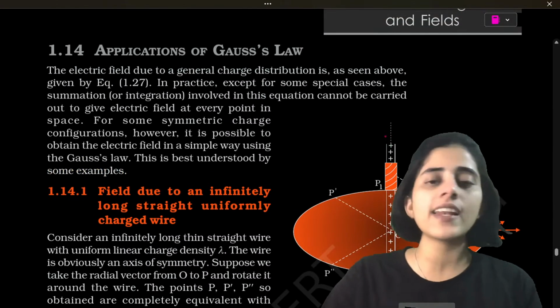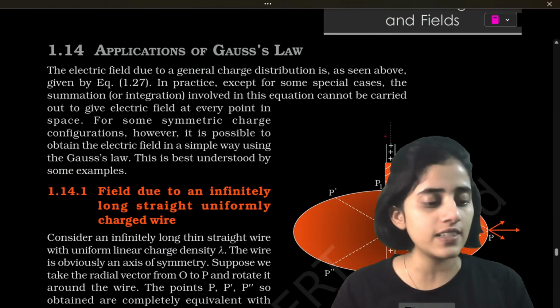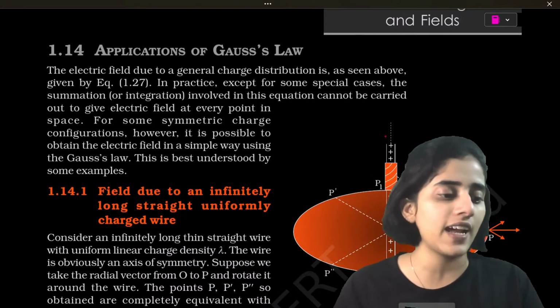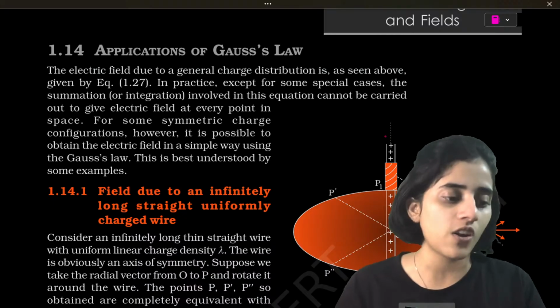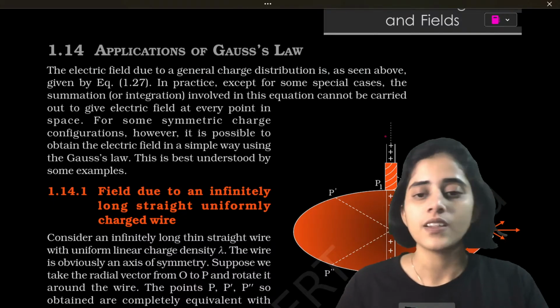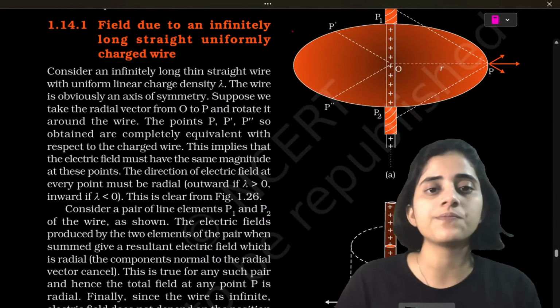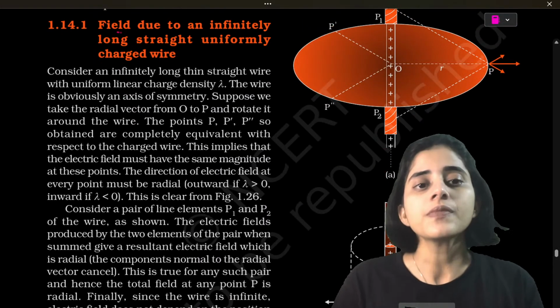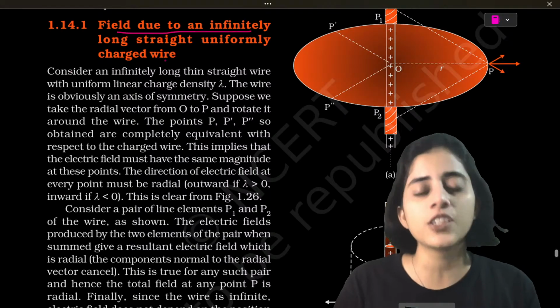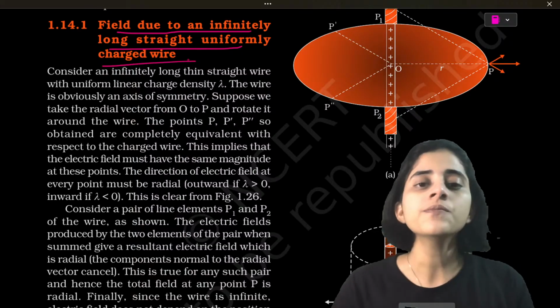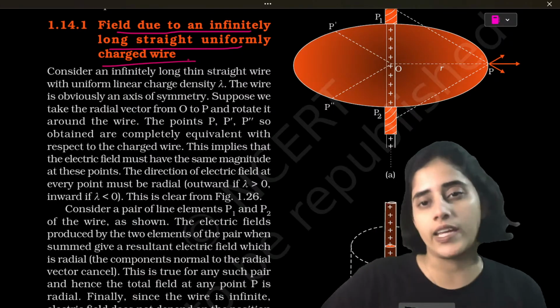So there are several applications of Gauss law that we will learn. I mean, that are there. But here in this chapter, we will learn three main applications of Gauss law. Okay. So the first application is the field due to an infinitely long, straight, uniformly charged wire.